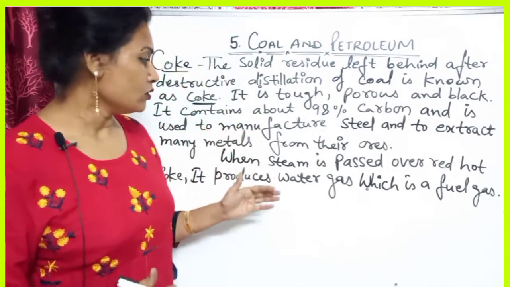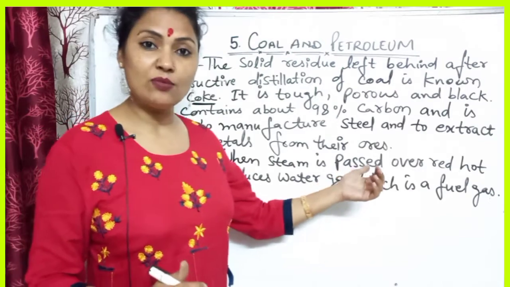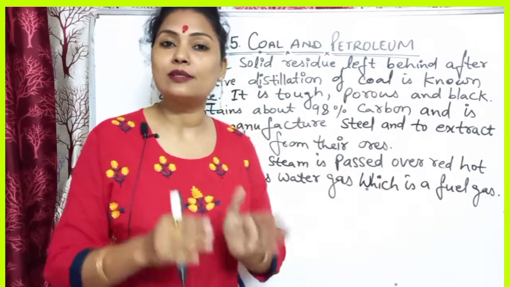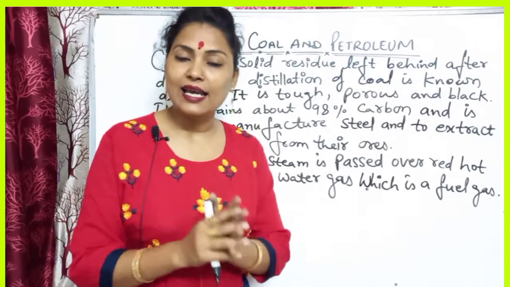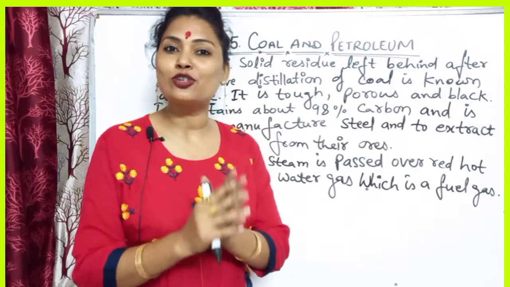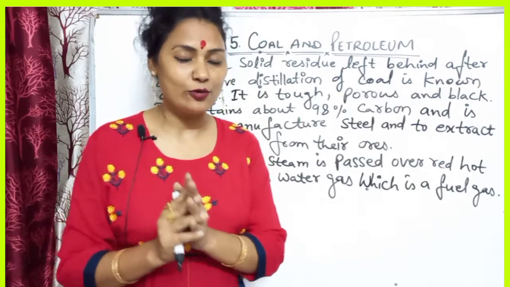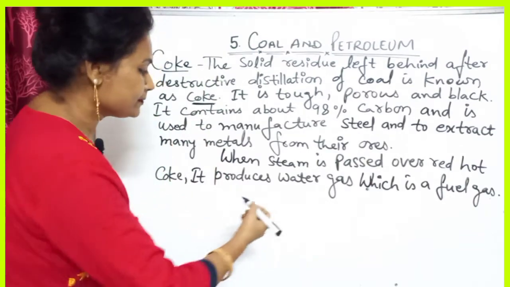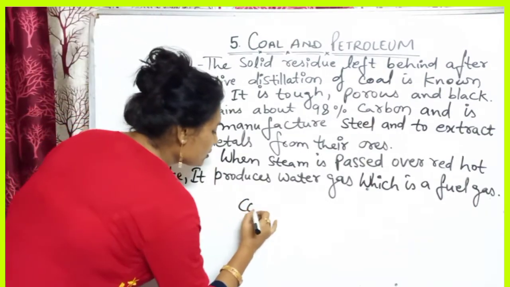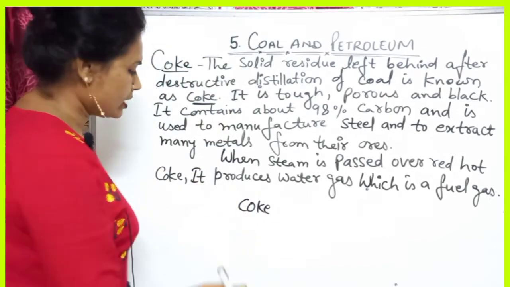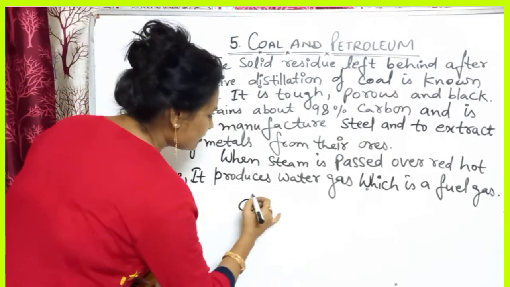Now when we pass steam over red hot coke, what happens? It produces a gas, and that gas is known as water gas. Water gas is the mixture of carbon monoxide and hydrogen. Coke means you can write carbon.